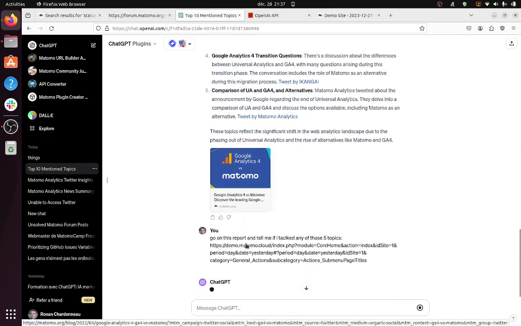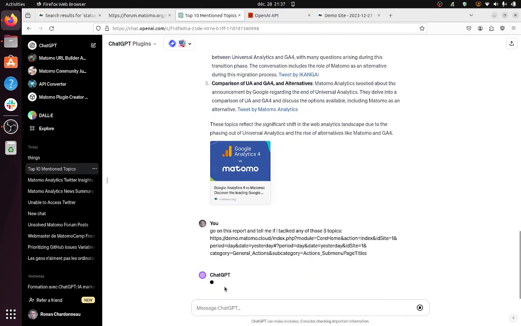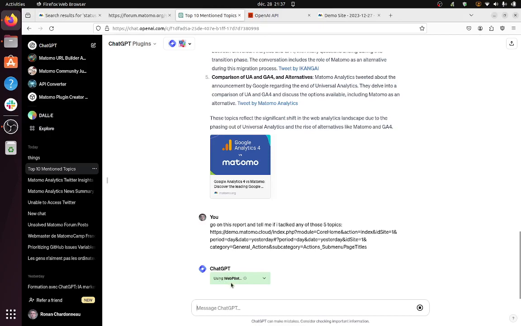Here that's definitely not the best way to do it, because there's an API for this. But normally here, yes, you should be able to use the web pilot.